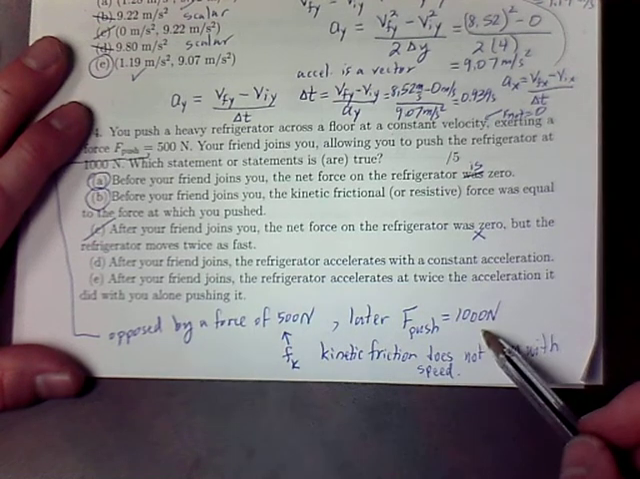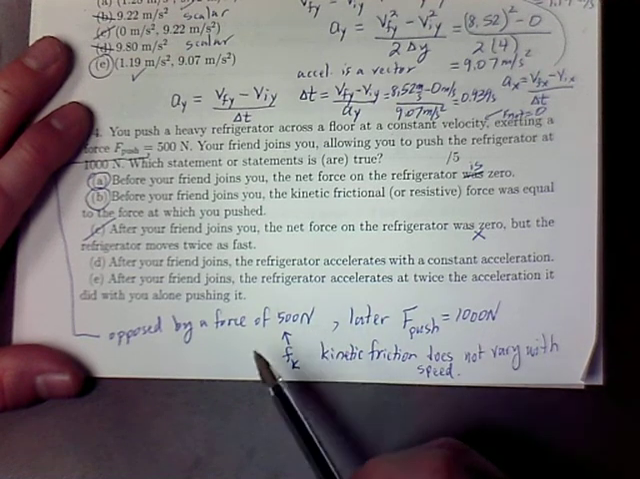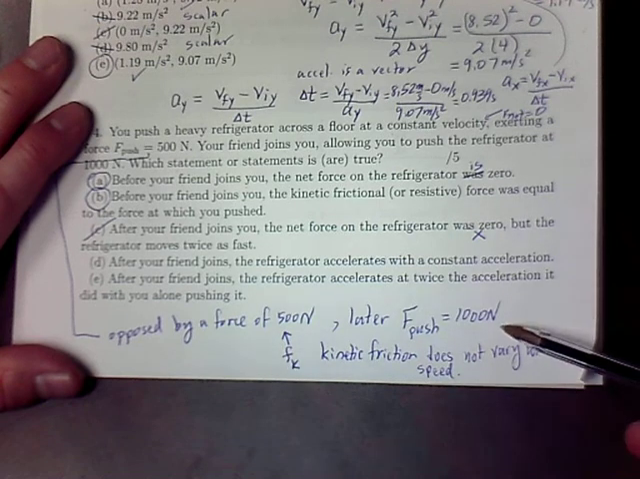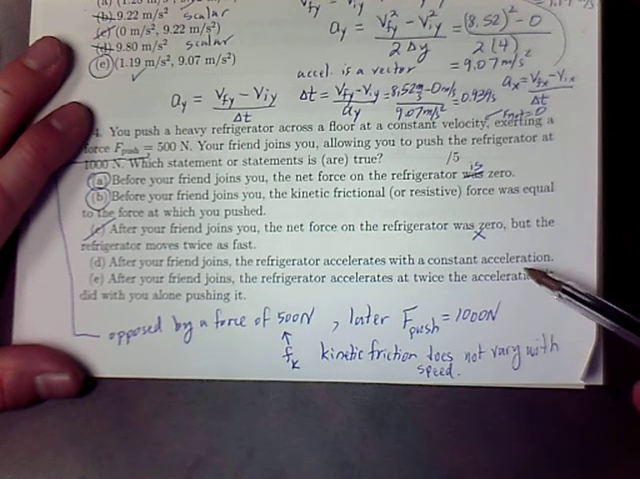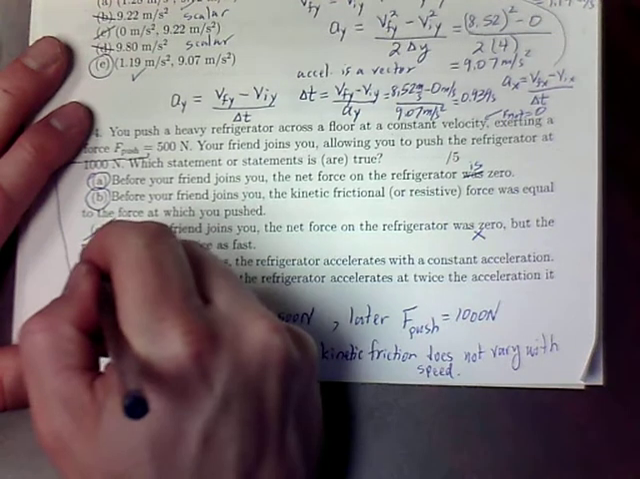After your friend joins, the refrigerator accelerates with a constant acceleration. After your friend joins, 1,000 newtons is pushing forward, 500 newtons is pulling backwards, which means that we have a net force now, which means that we will have a constant acceleration.